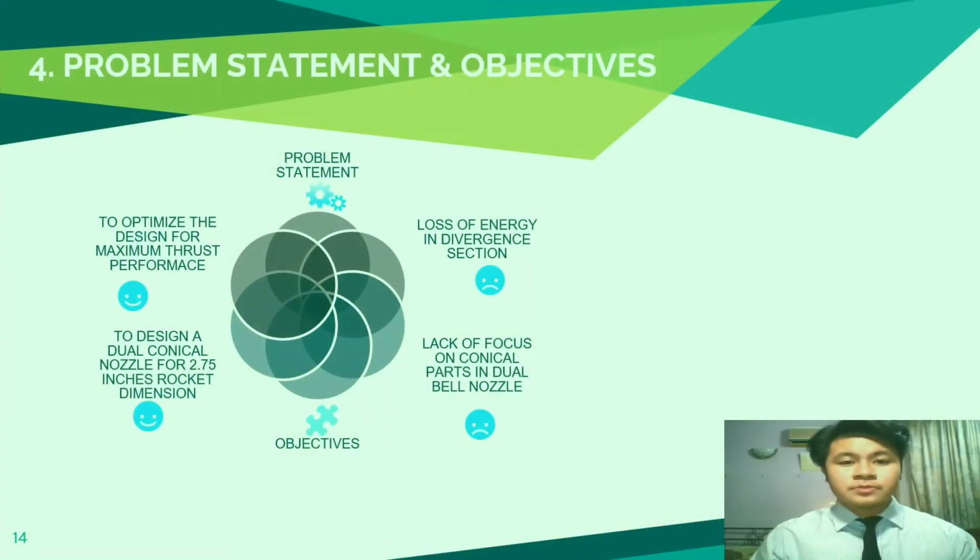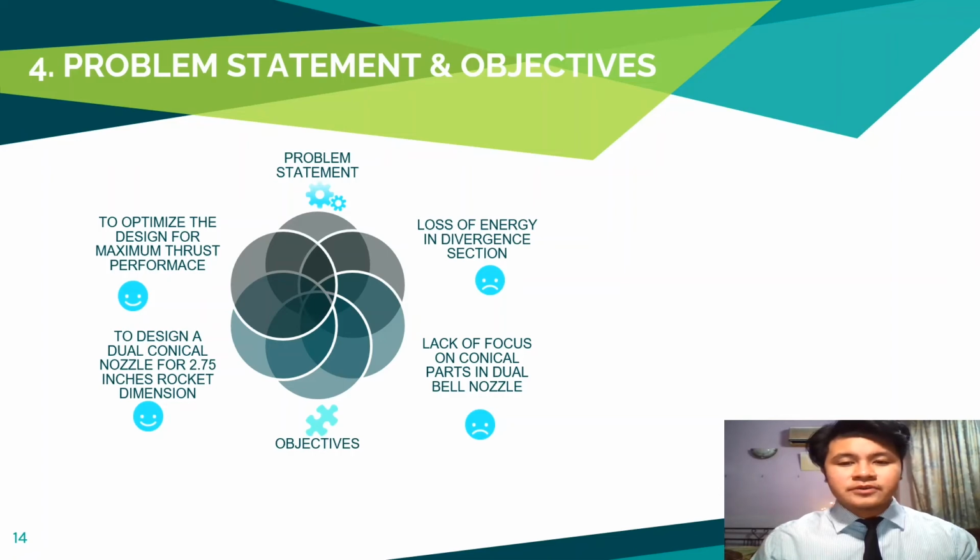The problem was determined whether rocketry application in Malaysia can be seen lacking in terms of studies and discovery, due to the lack of genuine research articles formed based on Malaysia. Moreover, the study regarding rocketry application of converging and diverging shapes only focuses on general rocket application. The fabrication of the bell nozzle is much more complicated as compared to the conical nozzle, but it received wider attention. Moreover, nozzles are always associated with energy losses. The intervention made for the dual bell nozzle was greater than for the conical nozzle, which received less attention.